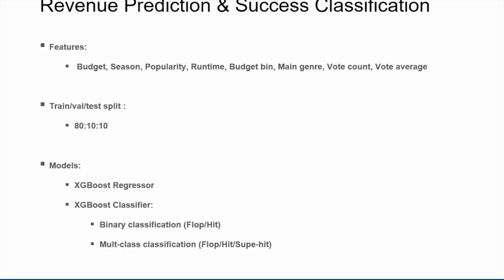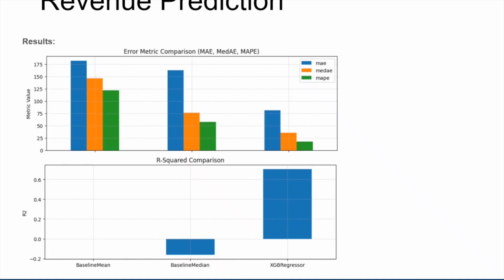For modeling, we used XGBoost, a gradient boosting algorithm. For the regression task, we trained an XGBoost regressor to predict revenue. For classification, we built two XGBoost classifiers, one for binary classification to label movies as hit or flop, and another for multi-class classification, adding a third class, superhit, for movies earning more than three times their budget. This allowed us to evaluate how the model performs across multiple levels of success.